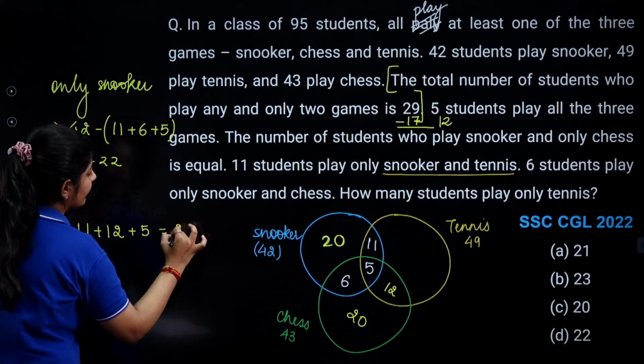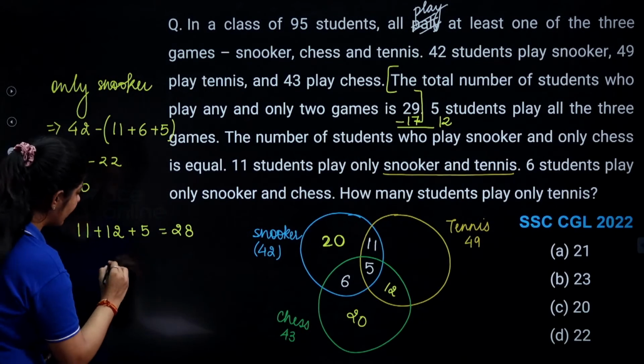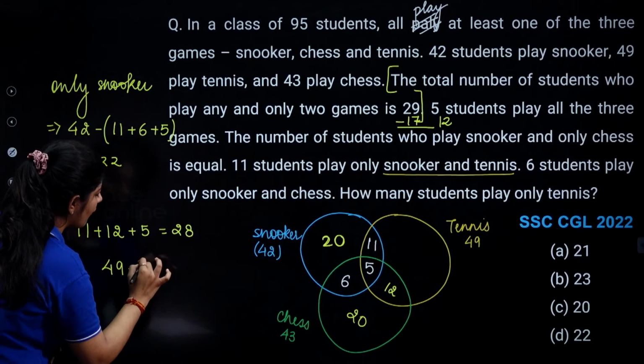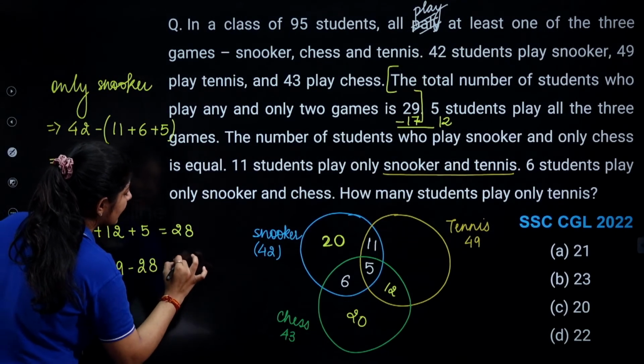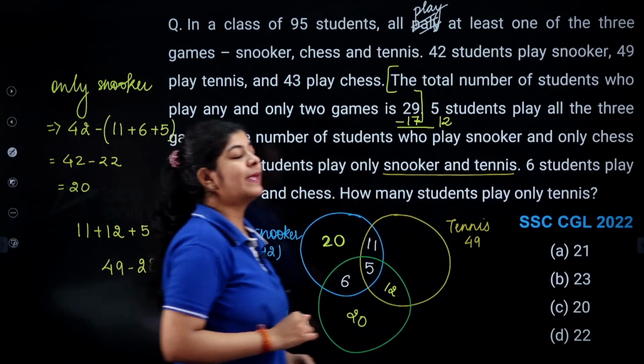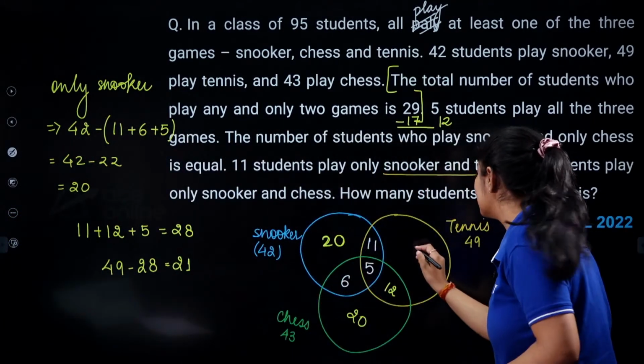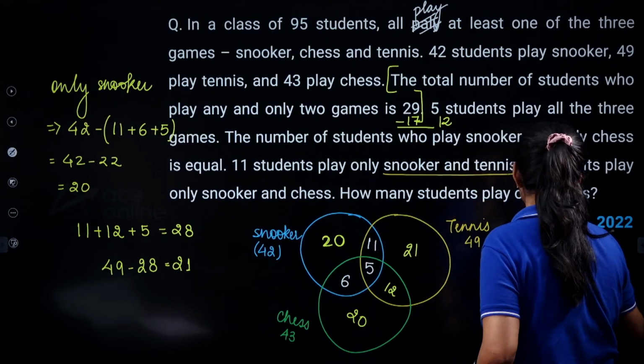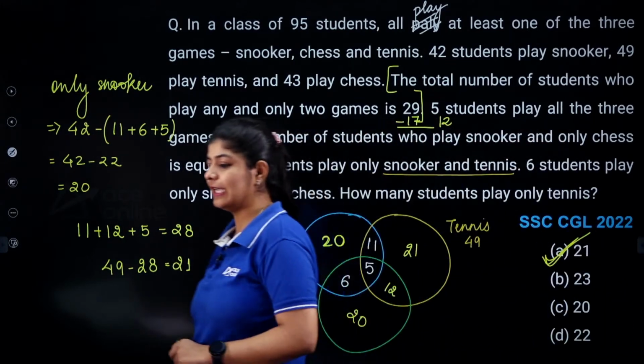So basically here we are getting 28. And when we subtract 28 from 49, we are getting our answer as 21. So basically 21 students are there who only play tennis. That means your option number A is the correct one.